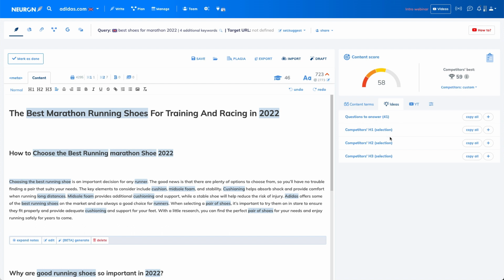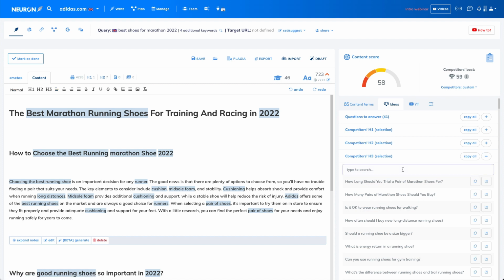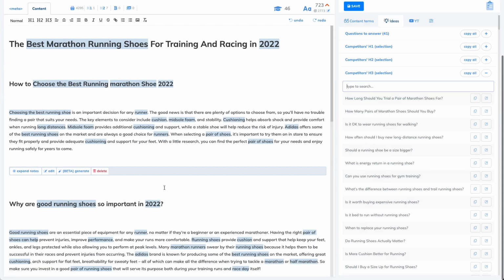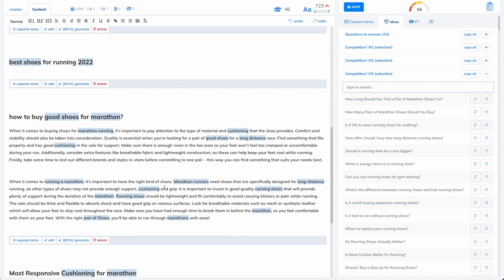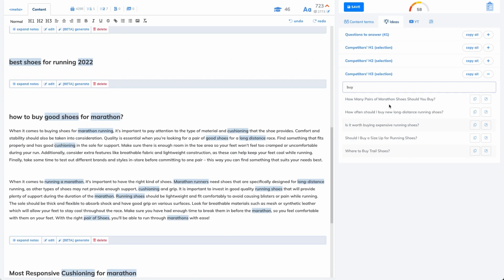In the ideas, you can quite easily look in the H3 sections for what could be a little bit more in a specific section. For example, we have a section, let's say how to buy. So let's look for something about buy, like how many pairs should I buy, or how often should I buy?